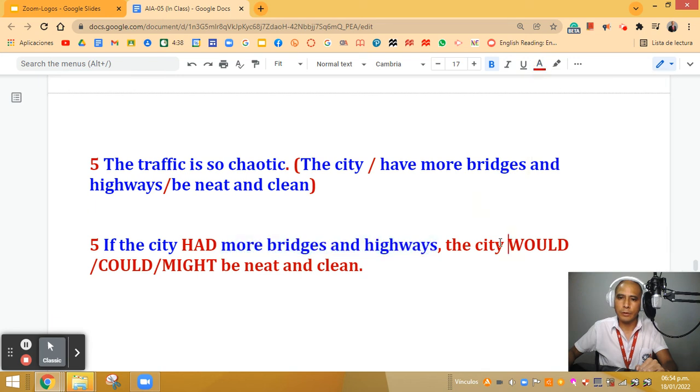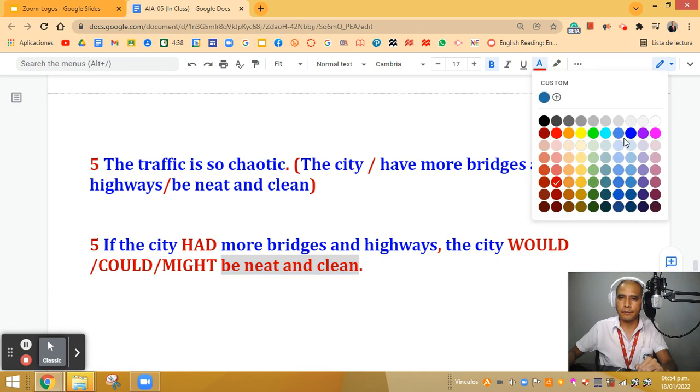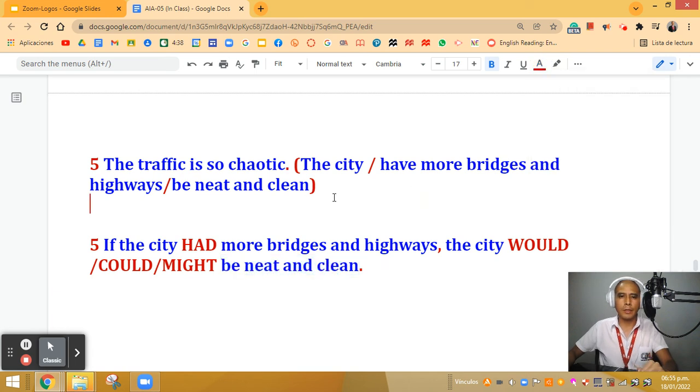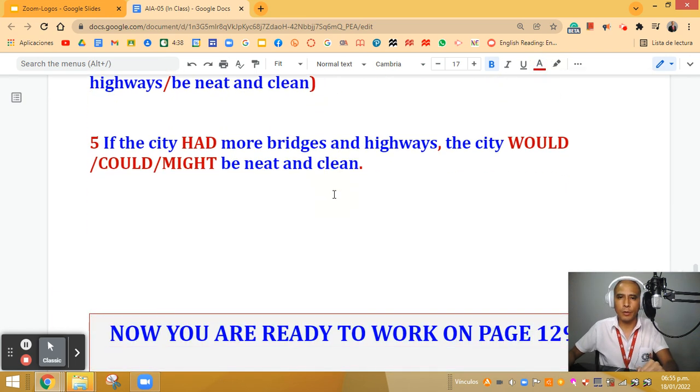Okay. Here we have the city, which is the subject. Then we have the three verbs, could, would, might, the verb in the base form be, and the two adjectives, neat and clean. All right, there you are. That will be the last example.